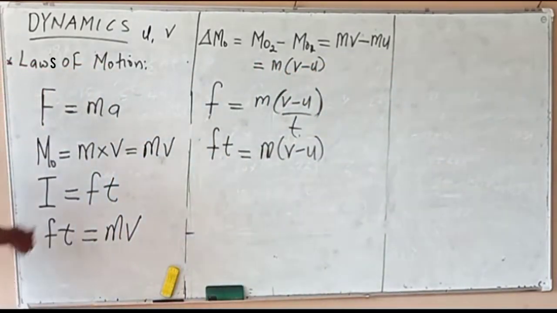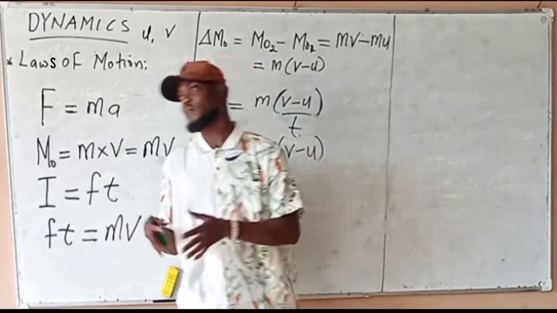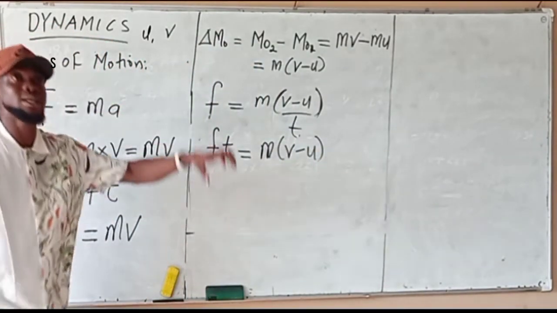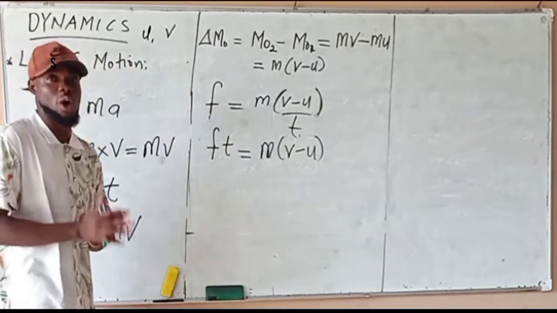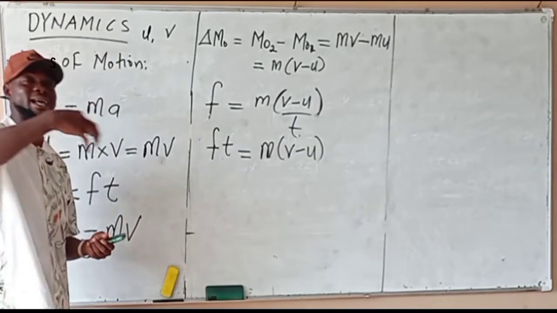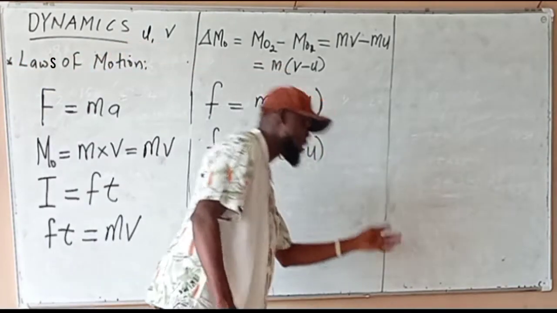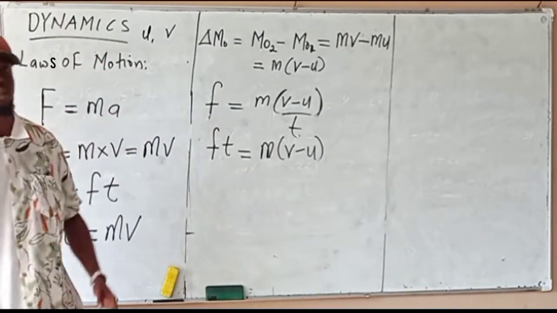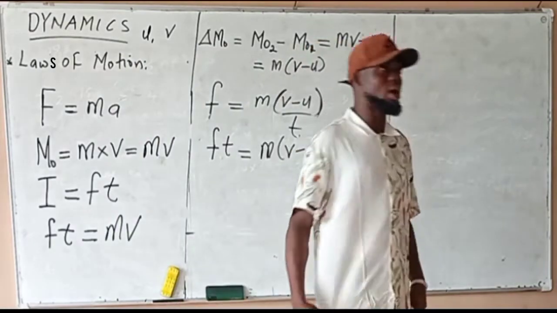Now let's look at Newton's third law of motion. This law says that for every action, there must be an equal and opposite reaction. For every action, there must be equal and opposite reaction. Action and reaction are equal and opposite. Take note.